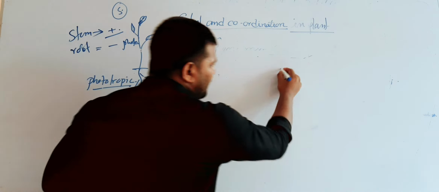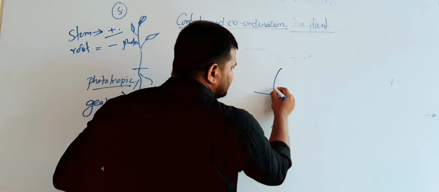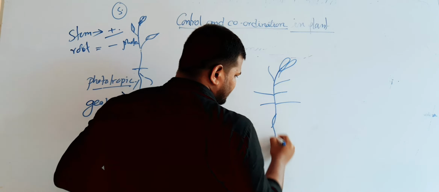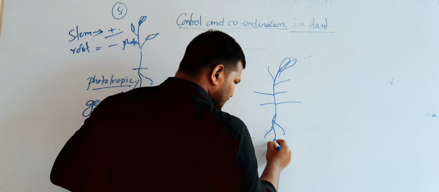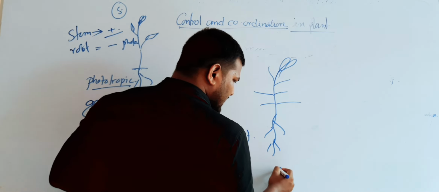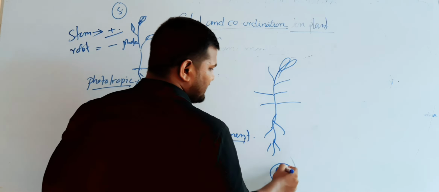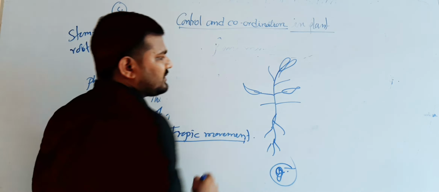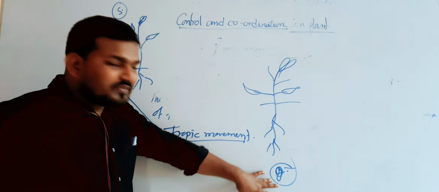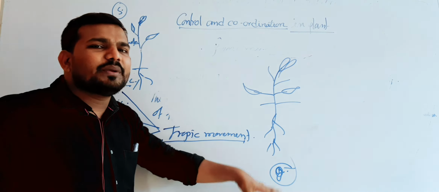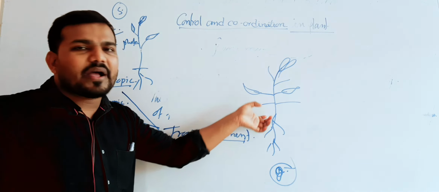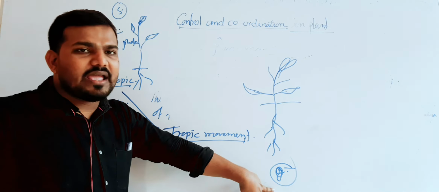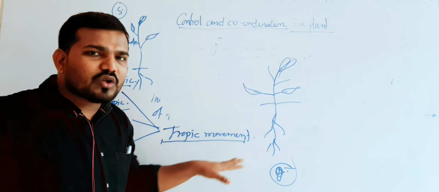Now, this is a plant. We know the gravitational force is present at the center of the earth. There is a gravitation. If the external stimulus is gravity, then the plant body parts move towards the gravity or away from the gravity. That is known as a geotropic movement.